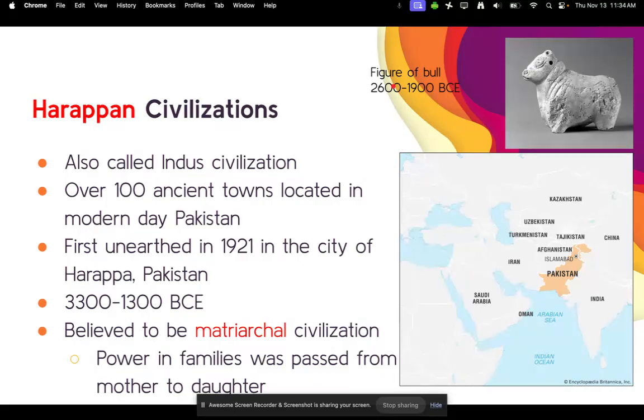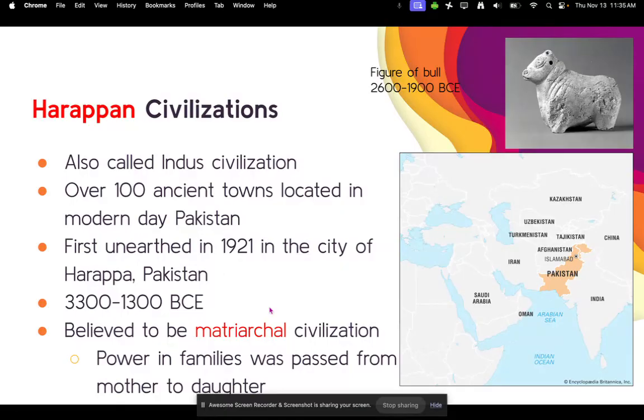So let's talk about the Harappan civilizations. They're also called the Indus civilizations. It is a grouping of over 100 ancient towns located in what is modern day Pakistan, which used to be a part of India. But again, we'll talk about that more when we talk about the world wars. It was first unearthed in 1921 in the city of Harappa, Pakistan. And this group of cities was populated between 3,300 to 1,300 BCE, so about a 2,000-year span.